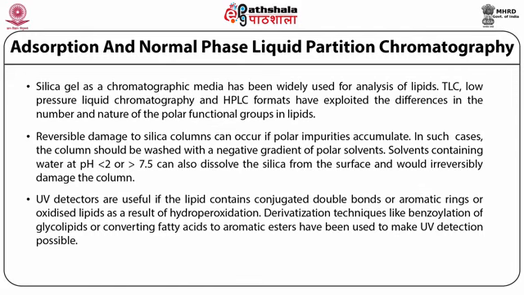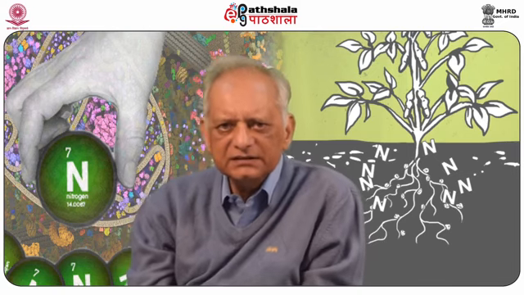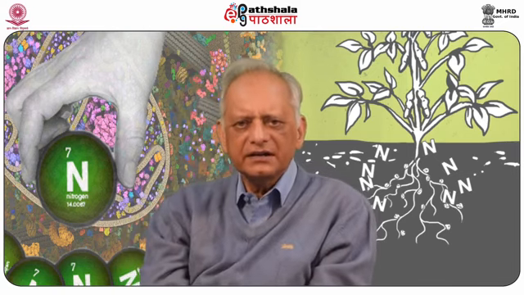Derivatization techniques like benzoylation of glycolipids or converting fatty acids to aromatic esters have been used to make UV detection possible. RI detectors and evaporative light scattering detectors are of more general use. For volatile or low boiling point lipid samples, GC is a convenient and frequently used technique.